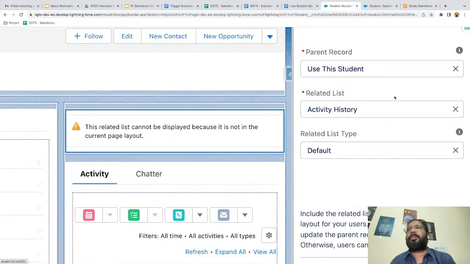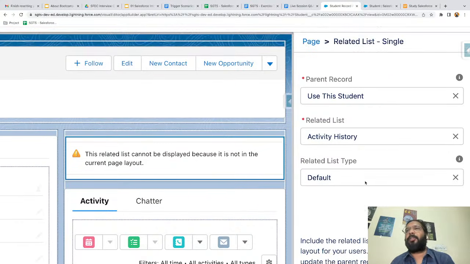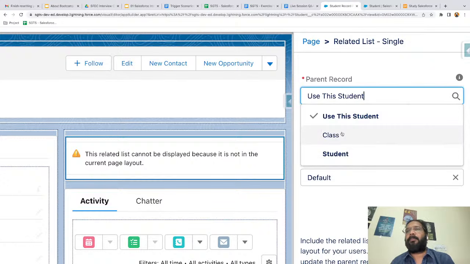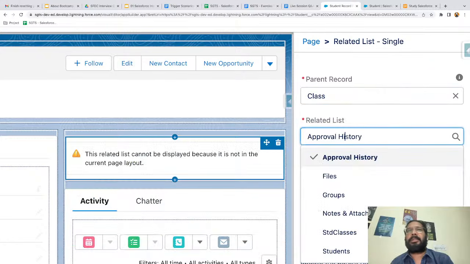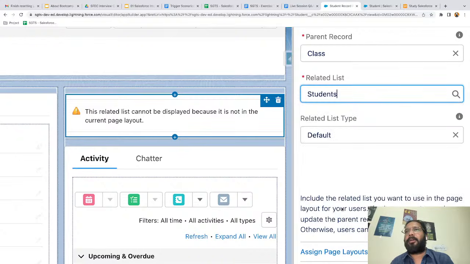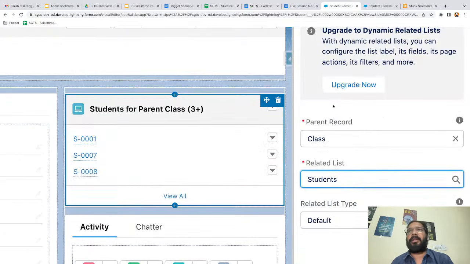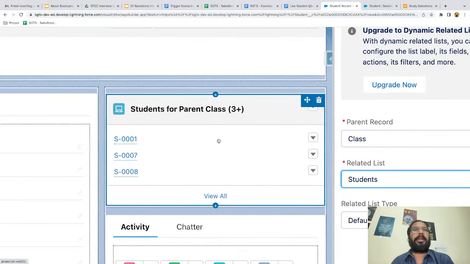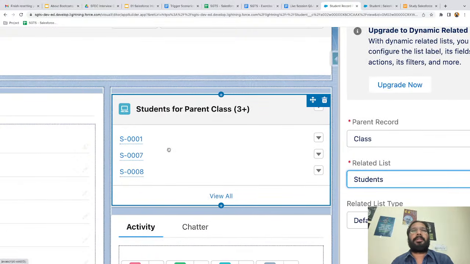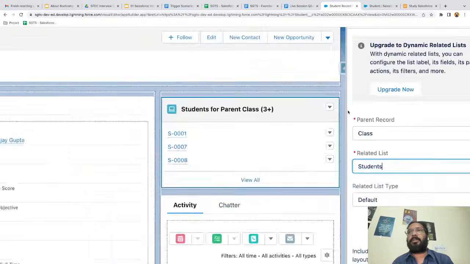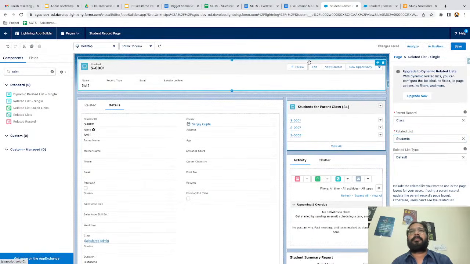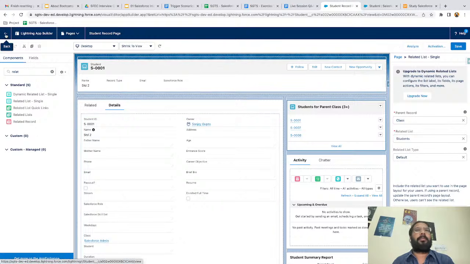If I place it, on the top right corner you can see a few parameters are available. From here, I am selecting parent record. The parent record will be class. And from the parent record, I'm going to select the students related list, right? So here you can see this information is available automatically. Now I'm going to save it. So changes are saved, and I am going to activate it as well.